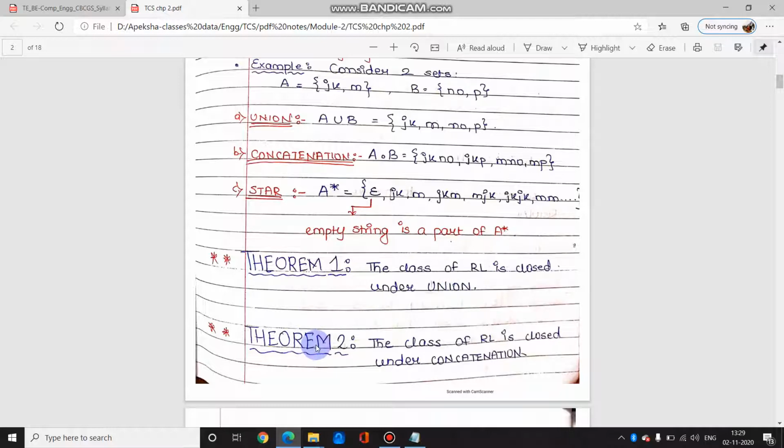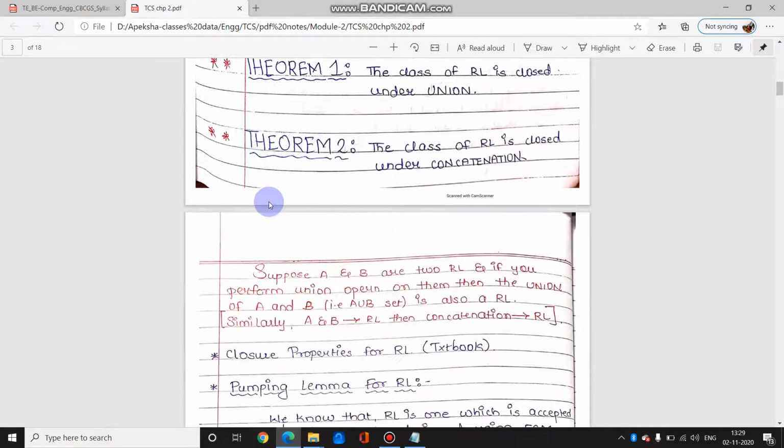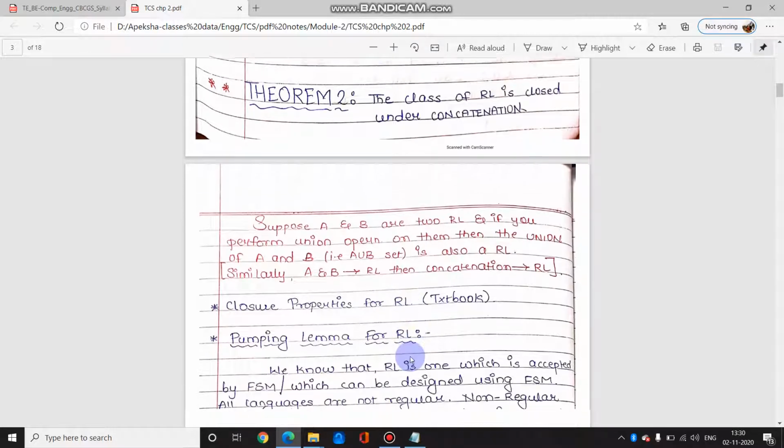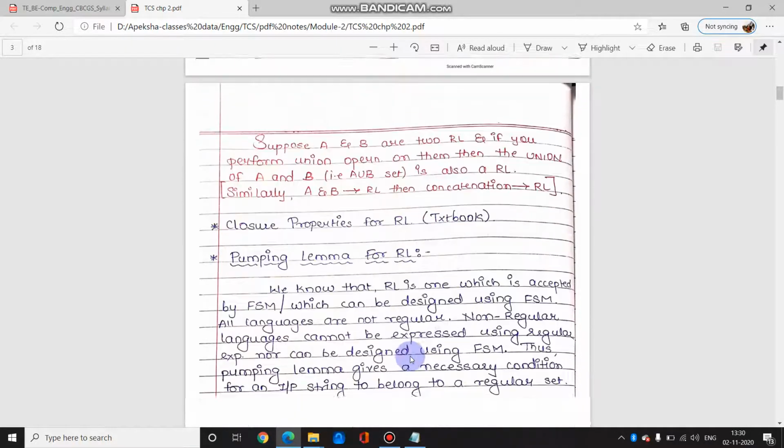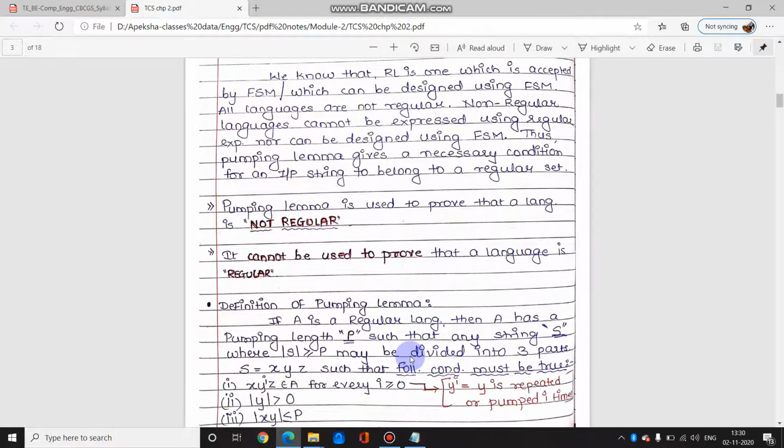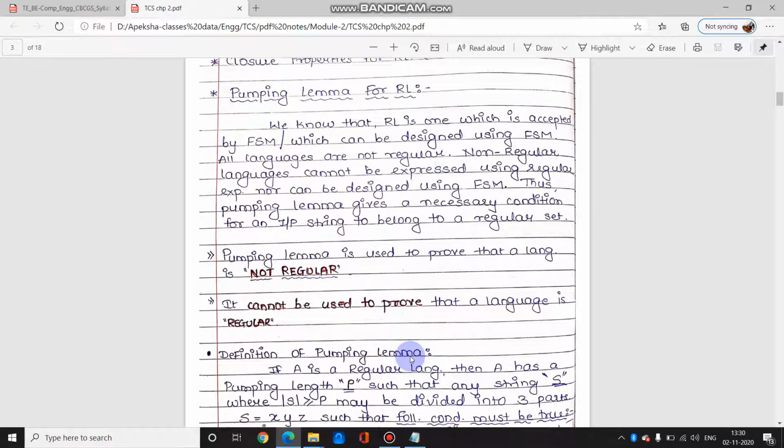Similarly for concatenation, and similarly for closure or star. So that is what is written over here. Suppose A and B are two regular languages, and if you perform union operation on them, then the union of A and B, that set which we get, is also a regular language. Similarly for concatenation. The notes for this are at the end of this chapter, so we will discuss that at that time.